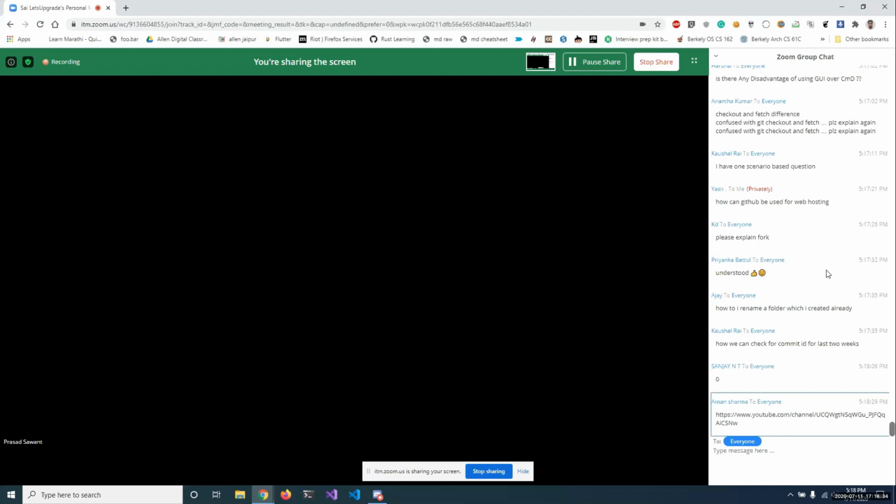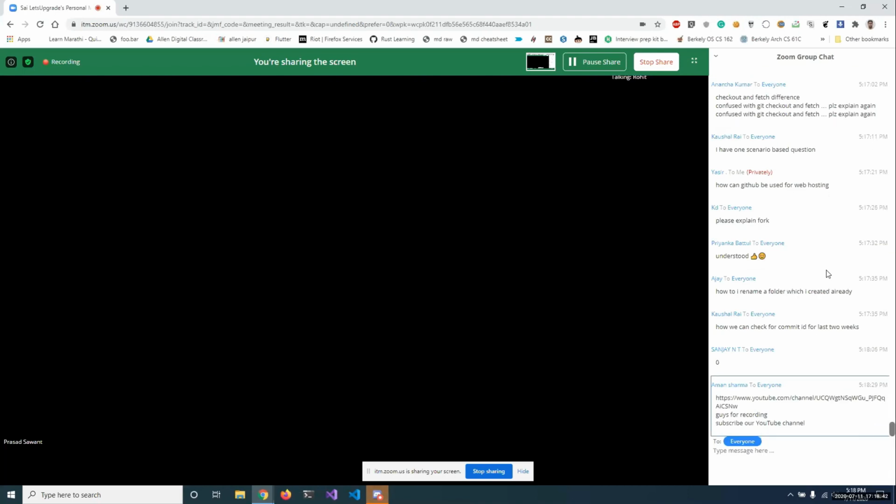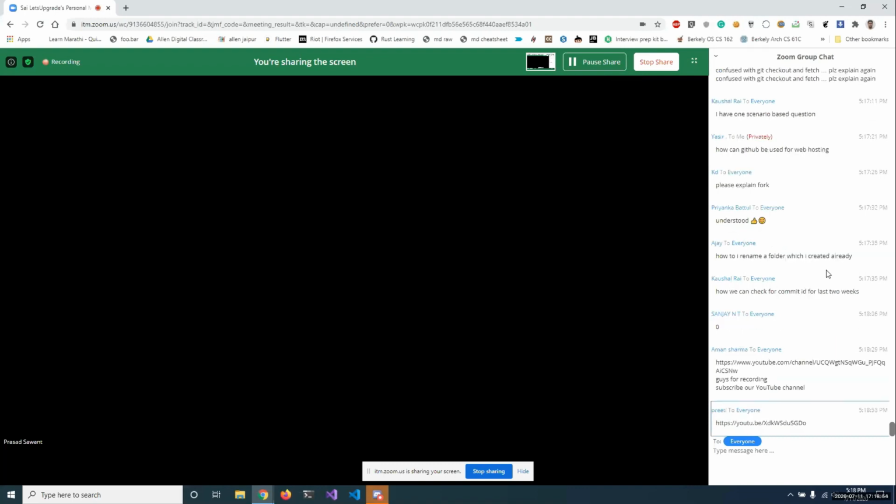But fetch is all the references that you request Git to bring from a remote URL. Whatever changes are made over your remote, you want Git to download those or create a copy of those on the local repository. You use fetch. But when you want to bring them into the current scope, then you use checkout.